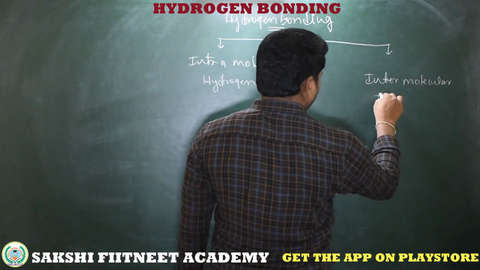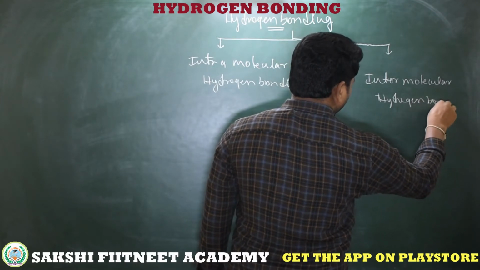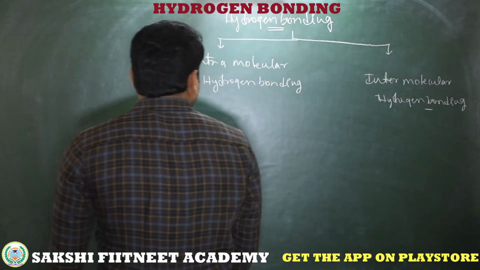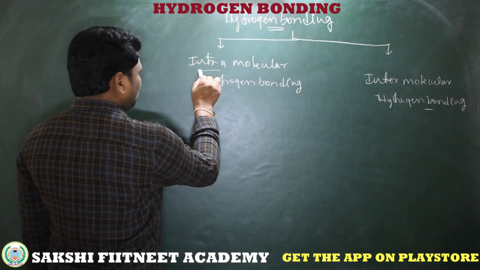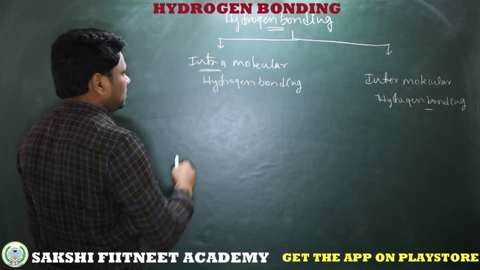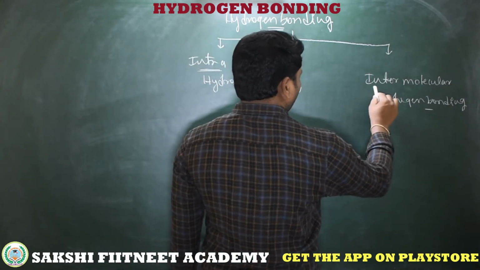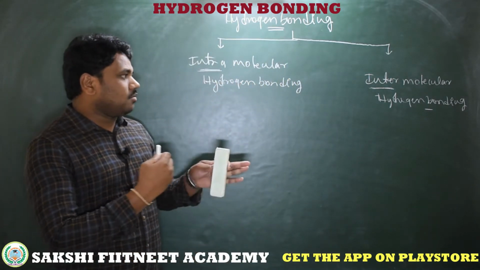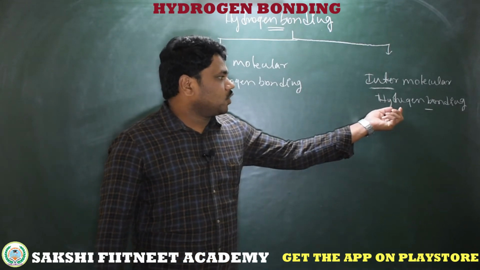First we will learn what is hydrogen bonding. Then it's very easy. If the hydrogen bond exists within the molecule, that is called intramolecular hydrogen bonding. What is intermolecular hydrogen bonding? The hydrogen bond between molecule to molecule. That means the bond between different molecules is called intermolecular hydrogen bonding.